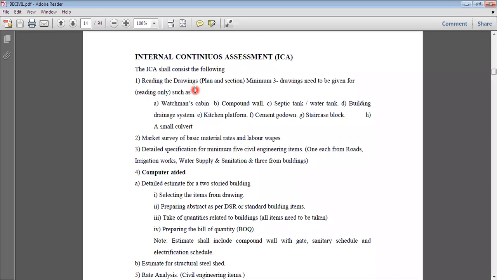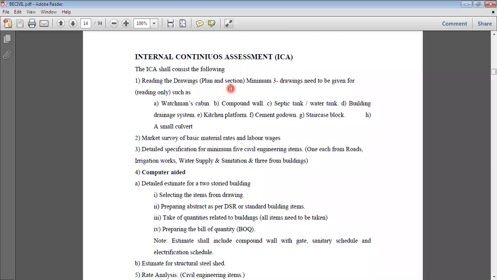Whatever plans I have mentioned, with the plan and the section, make a folder. Put the name of that folder as your roll number and then drawings. So roll number 21 underscore drawings, roll number 20 underscore drawings. Give the folder name like that, and then on Wednesday or Friday, I will share one Google form link with you, and you can upload whatever plans you have downloaded in that particular Google form. So the task for this particular week, I have given you the whole 7 days.